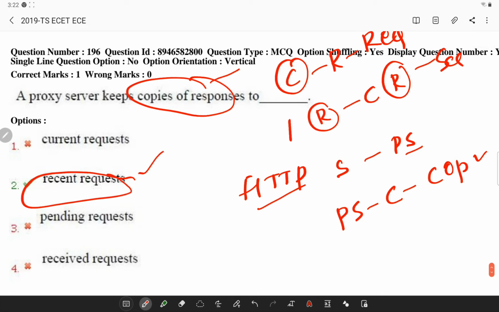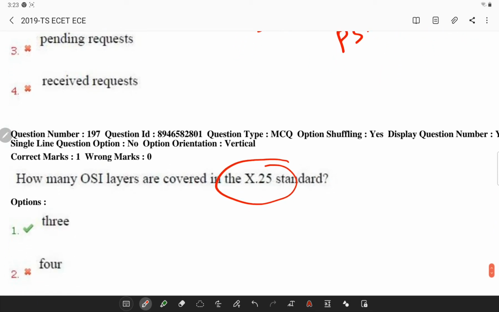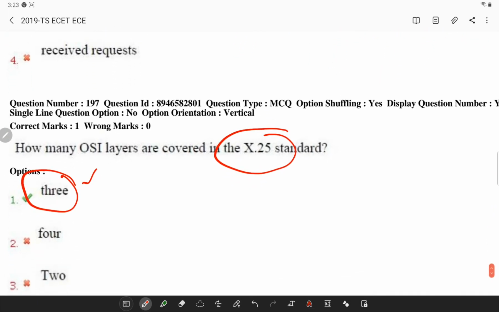This is very important. Next, how many OSI layers are covered in X.25? Basically, the X.25 layers are mapped with the OSI reference model. I'll explain how exactly it has 3.